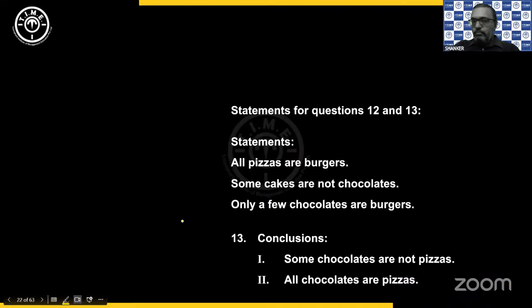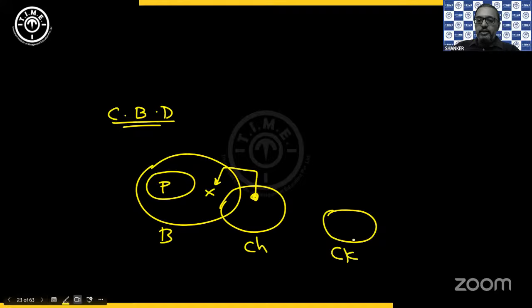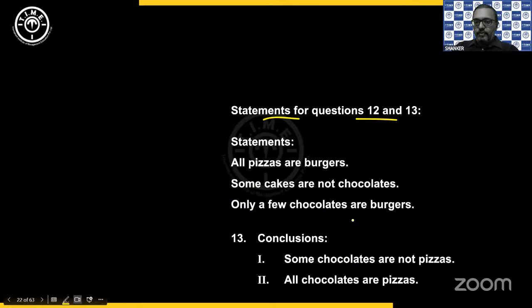Then we have the same statements for the 13th one. So let's take the combined diagram again. So we have all pizzas are burgers. Only a few chocolates are burgers. And some cakes are not chocolates. So this is the combined diagram we have. Now coming to the conclusions. The first one is a negative, the second one is positive. So let's check the positive first because it is easy to check and eliminate.